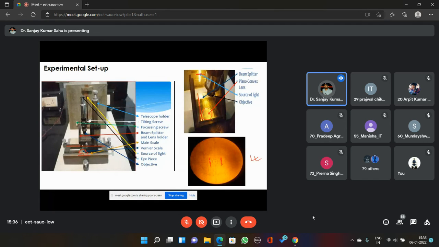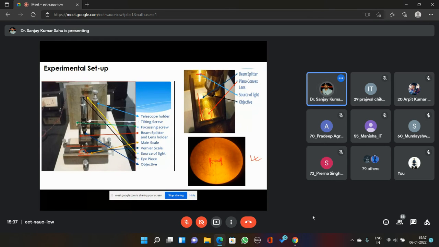Now this distance you can measure over the main scale, which is fitted to this entire setup. A main scale and a vernier scale are fitted to the setup. By using them, you can find out this distance, and this distance is called the diameter of the fifth order dark ring. Okay, so for the convenience of measurement, we use a crosswire.